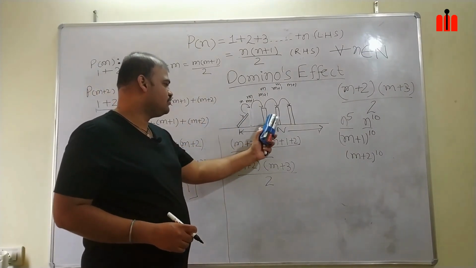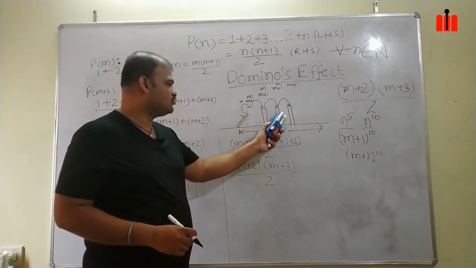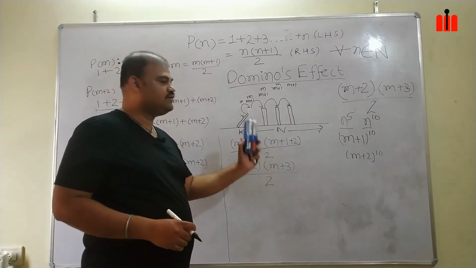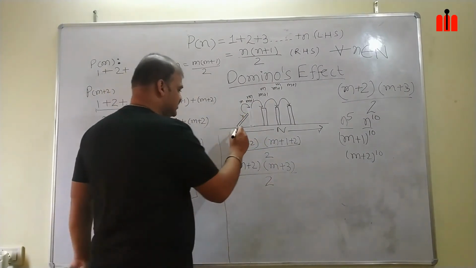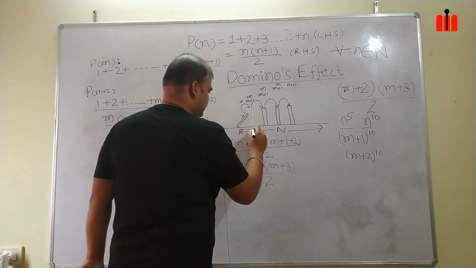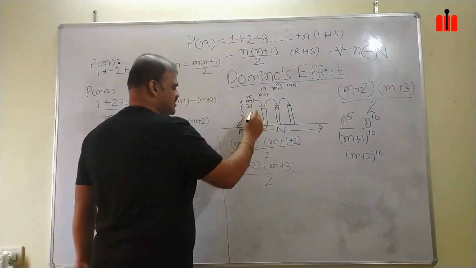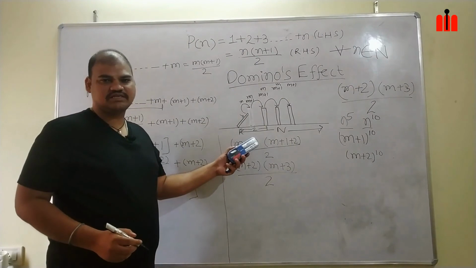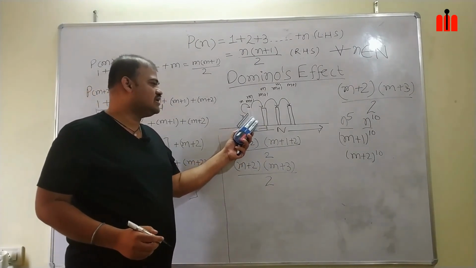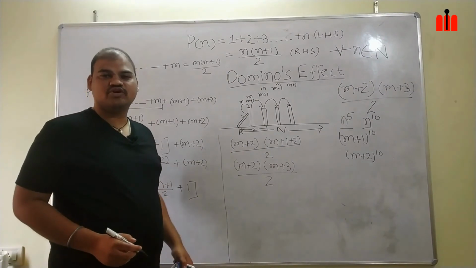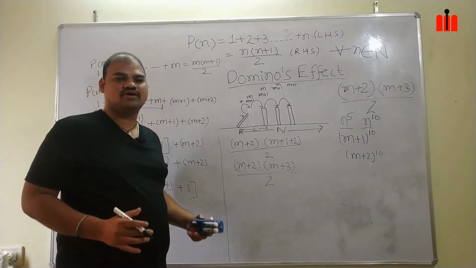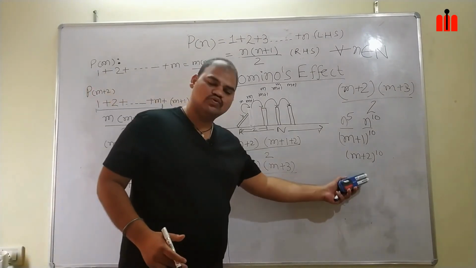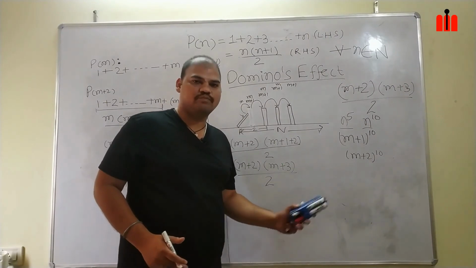After that, I have to slide it. Then it will push the other plate. Then it will get down. I have to slide it. Then it will push. So see, once the step size increases, this is our step size. Earlier it was m plus 1, now it is m and m plus 2. So the step size is 2. Once the step size increases, it is very difficult to induce the motion here also. So this is the physical significance of our principle of mathematical induction, and it shows that m plus 2 will make our sums complicated.